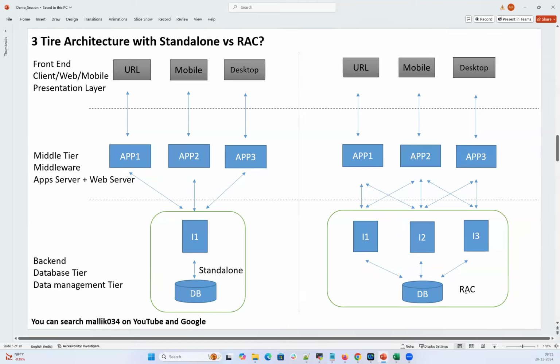All these features are available in RAC, and that's one of the enterprise use cases. Any big enterprise customers always run their workload on RAC because of these many advantages. Whereas in the case of standalone, we don't support high availability, we don't support failover, we don't support load balancing. All are no. And in the case of RAC, it is yes, we have those options.